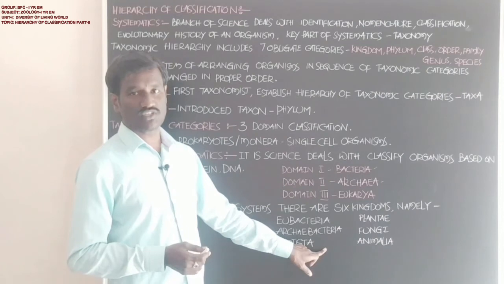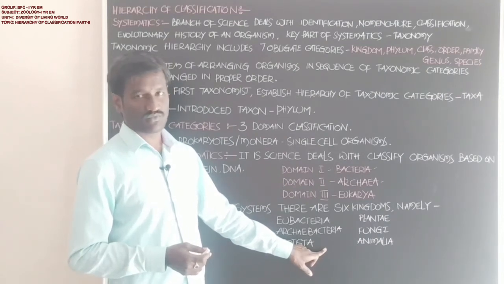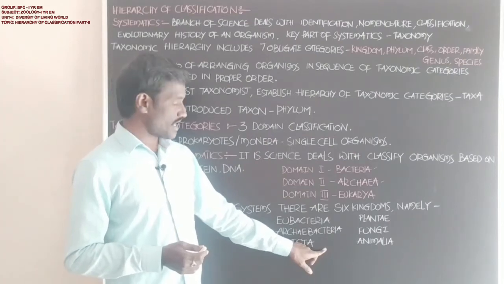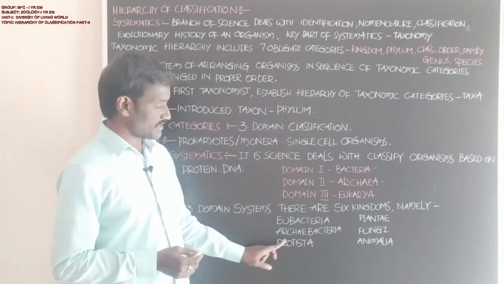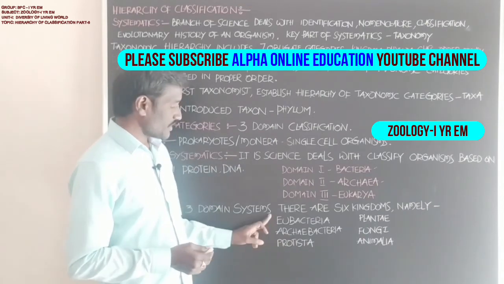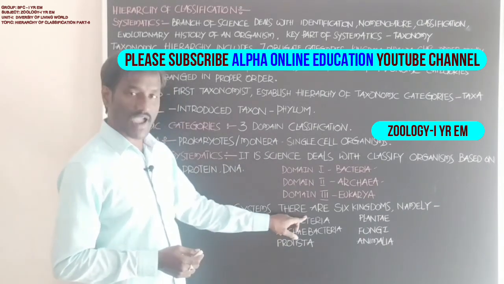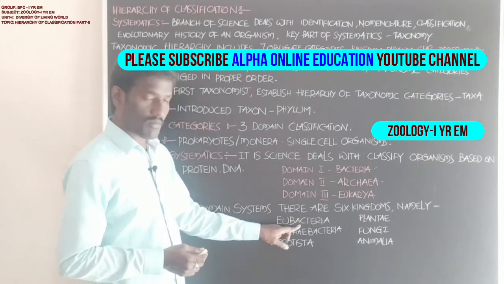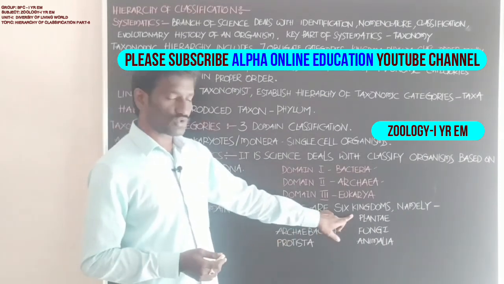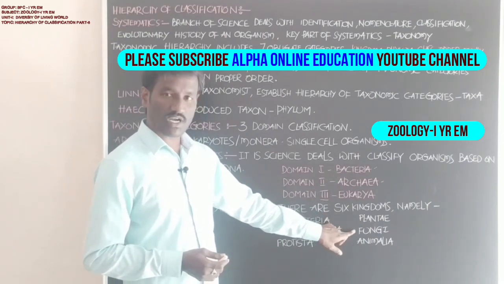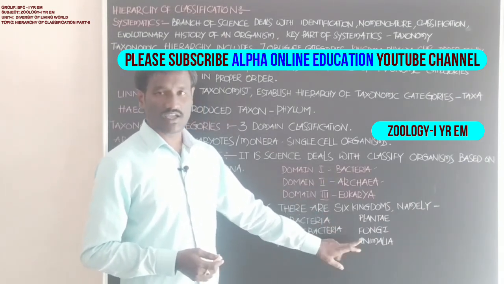Protista are also single cell organisms, but have a distinct nucleus. First kingdom eubacteria, second archaebacteria, third protista, fourth plantae, fifth fungi, sixth animalia.